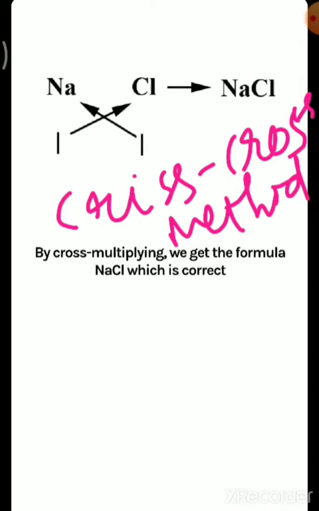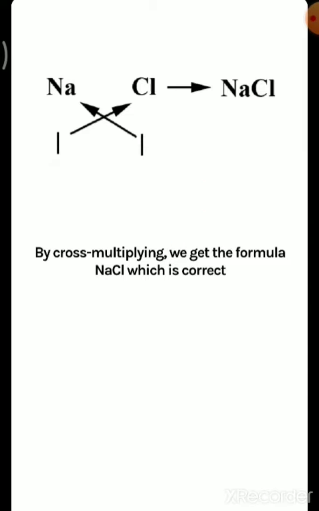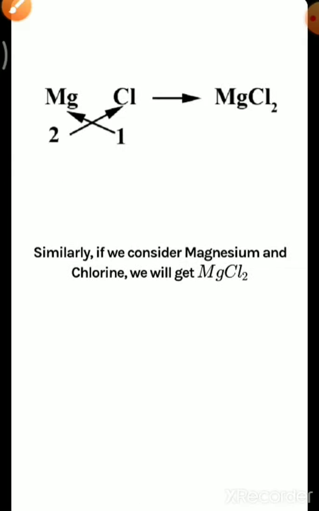So you know the formula of sodium chloride is NaCl. As their valency is 1, we don't represent the number of sodium and chlorine atoms because it is 1. Then similarly, if we consider magnesium and chlorine, the valencies of both are written, and after interchanging or cross multiplying we get MgCl2.